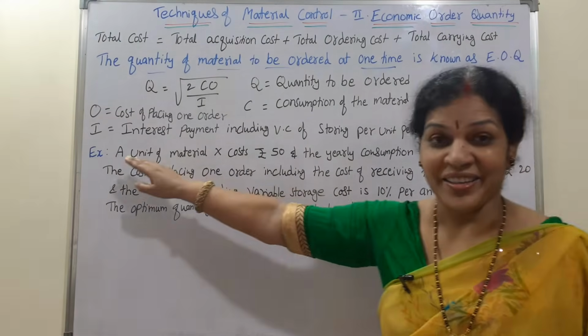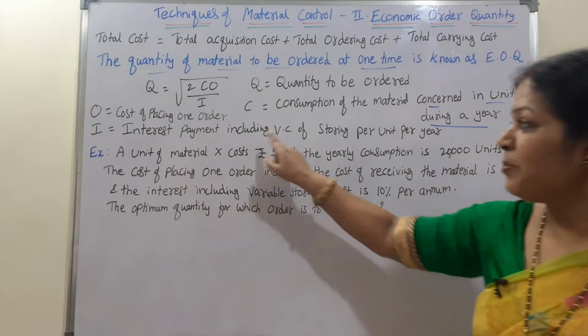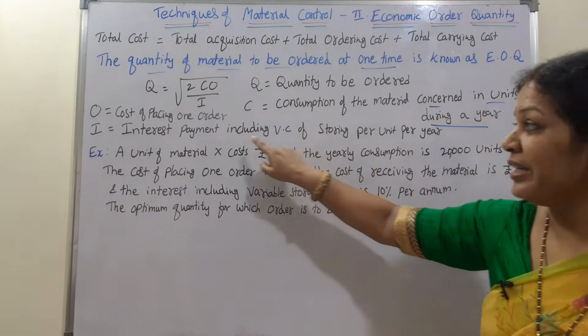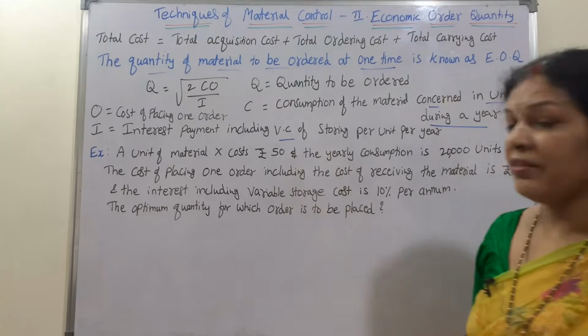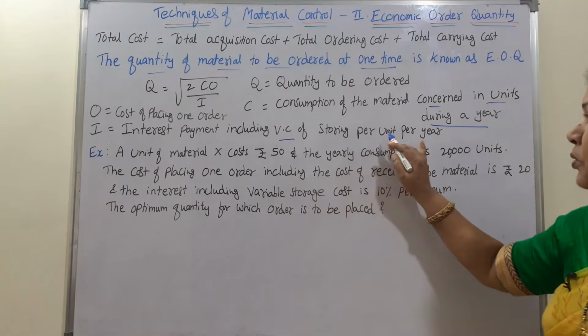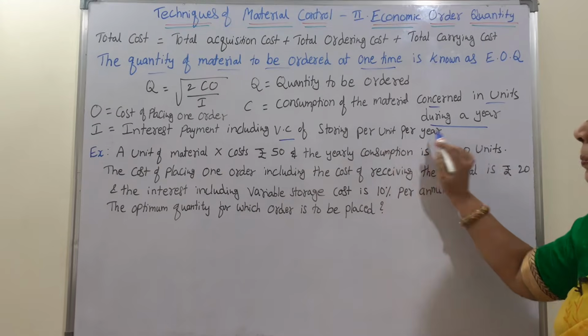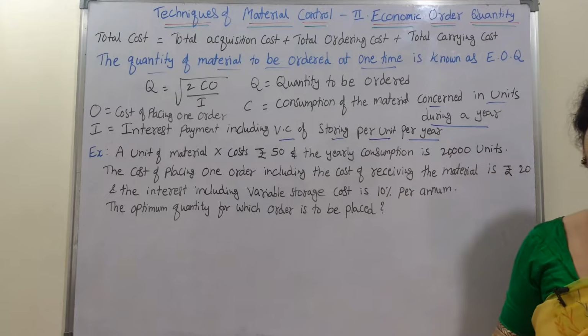Next one, I. 2CO by I. I means interest payment including variable cost, VC meaning variable cost of storing per unit per year.